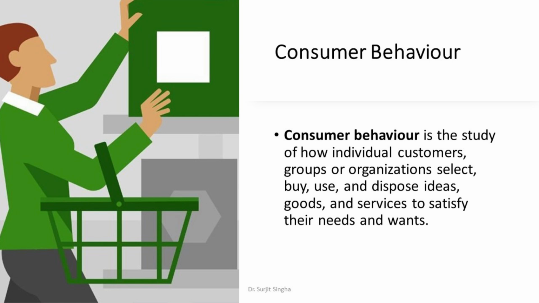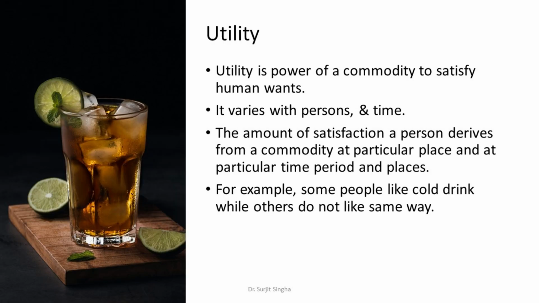Consumer behavior is a study of how individual customers, groups, or organizations select, buy, use, and dispose ideas, goods, and services to satisfy their needs and wants. Utility is the power of a commodity to satisfy human wants. It varies with persons and time. The amount of satisfaction a person derives from a commodity at a particular time period and place. For example, some people like cold drink while others do not like it.